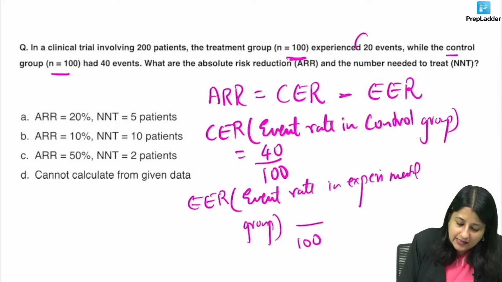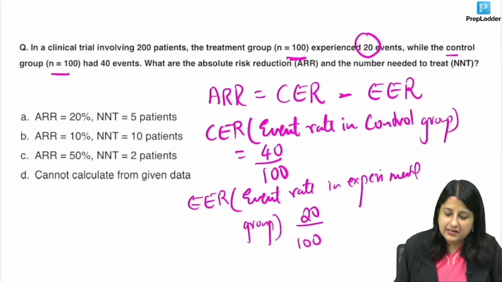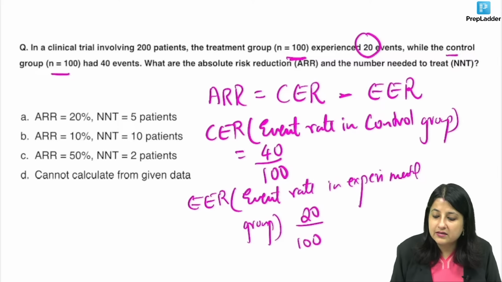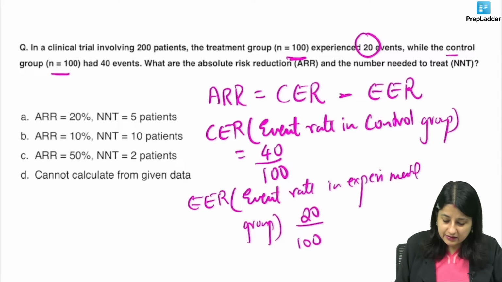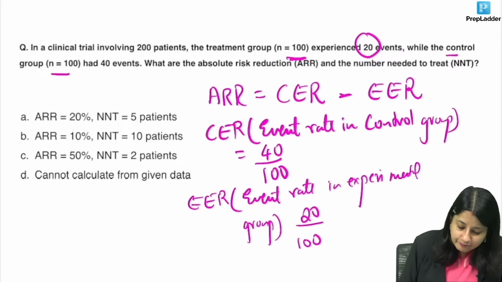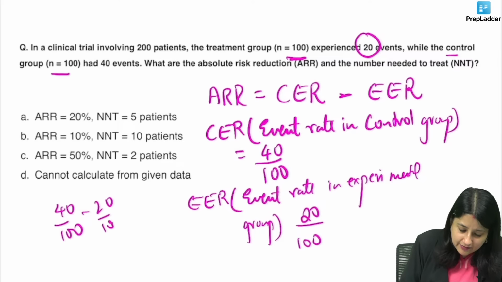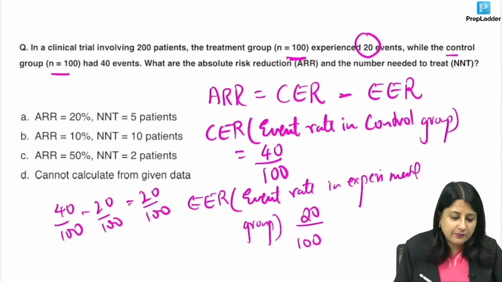Out of them, how many experienced the event? 20. So now what is absolute risk reduction? It is 40 by 100 minus 20 by 100. So that is 20 by 100 into 100%.